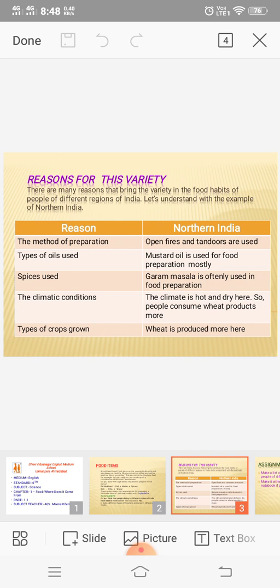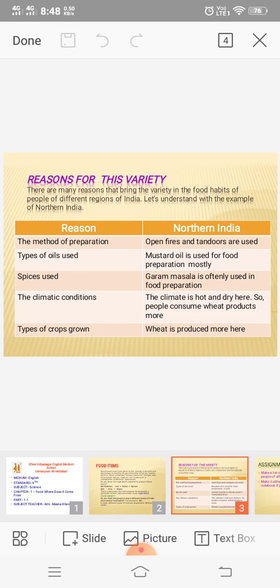Now, climatic conditions. The climate is hot and dry here. So, people consume more wheat products here. Due to the climatic conditions, the production of wheat is also more here. That means wheat is produced more here. Apart from all these, there are many more reasons which affect the food habits of different states, which we study gradually in upper classes in detail.